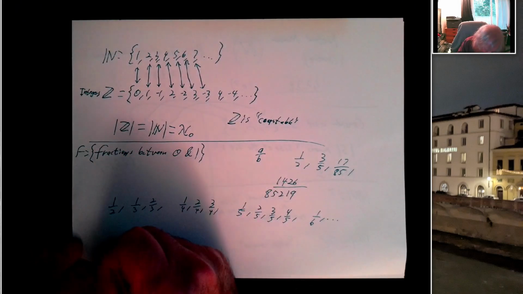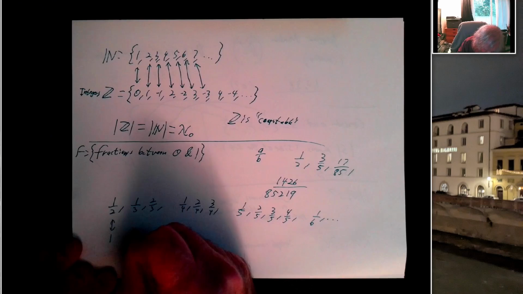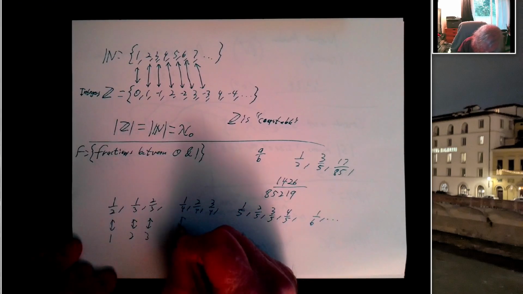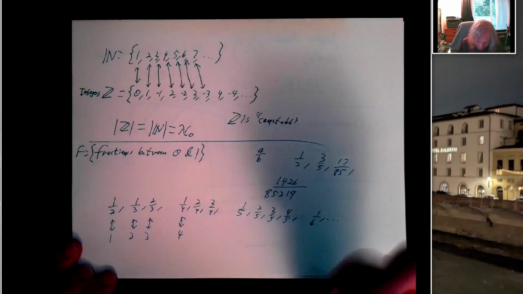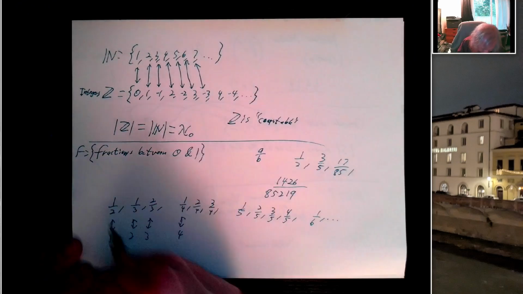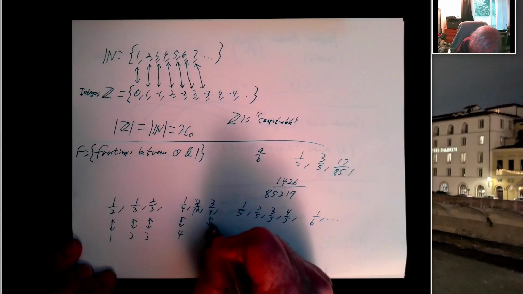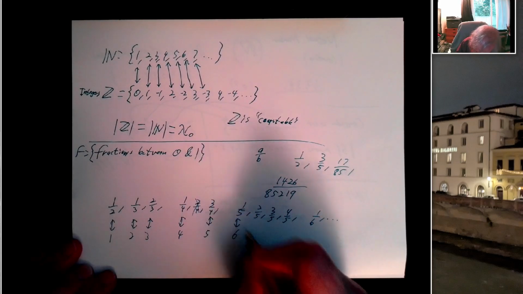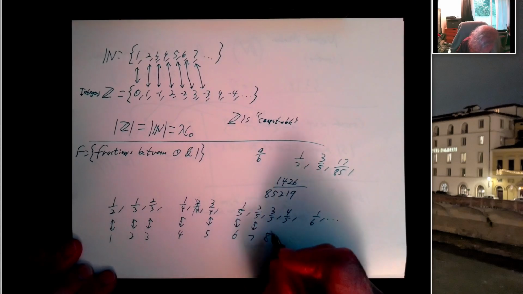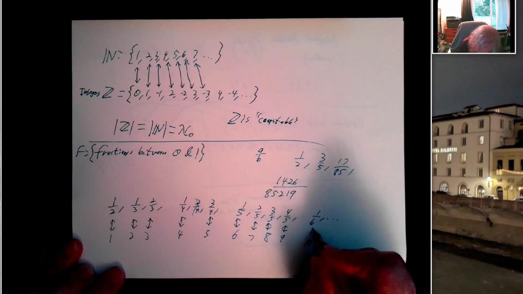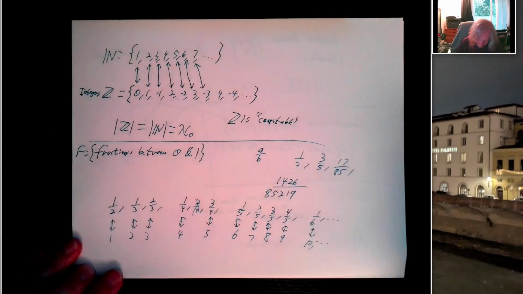And I'm going to say this is the first, this is the second, this is the third, the fourth. Now if I want, I can eliminate duplicates. I've already got 1/2 here, so I could skip this, and I could say this is the fifth, this is the sixth, the seventh, the eighth, the ninth, the 10th, and so on.